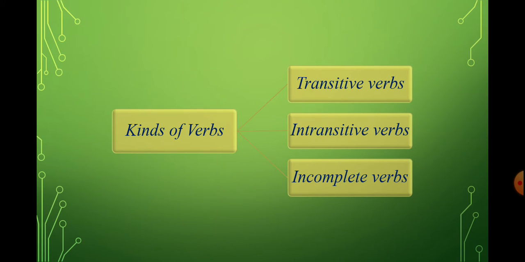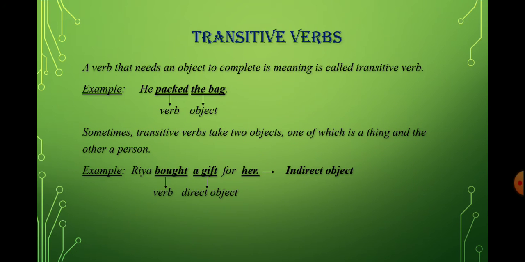Now, there are basically three kinds of verb. First one, transitive, second, intransitive, and the third one is incomplete verbs. Let's study about these. First comes your transitive verb. What is transitive verb? A verb that indicates an object to complete the meaning is called transitive verb. A verb that needs an object. Okay? In a sentence there is a verb, and when the verb is totally dependent on the object, when it needs an object to complete its meaning, we call it a transitive verb.